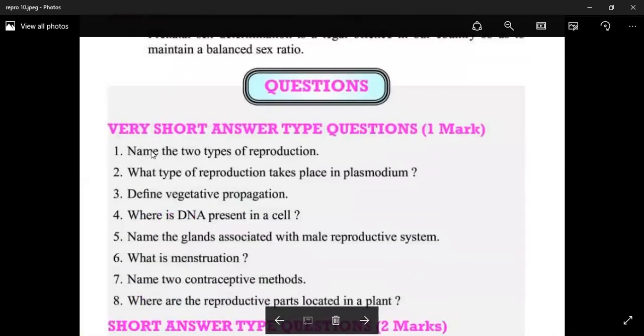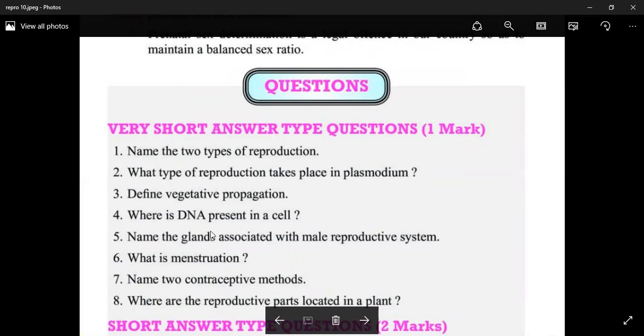Some short questions here. Name the two types of reproduction: asexual and sexual reproduction. What type of reproduction takes place in Plasmodium? Multiple fission. Define vegetative propagation. Asexual reproduction with the help of the vegetative part of the plant is called vegetative propagation. Where is the DNA present in the cell? In a eukaryotic cell, DNA is present in the nucleus, while in a prokaryotic cell, DNA is present in direct contact with the cytoplasm.